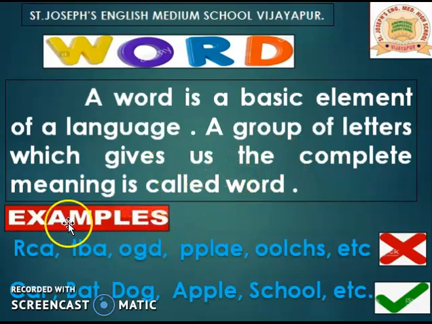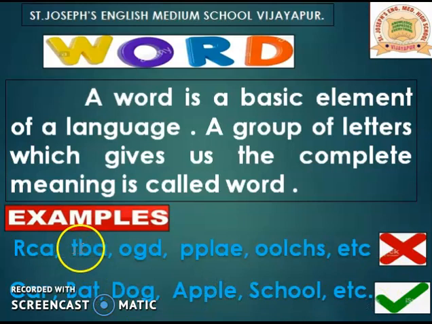For example, RCA has no meaning. You take car, C-A-R, car. It gives a complete meaning. This is a correct word.